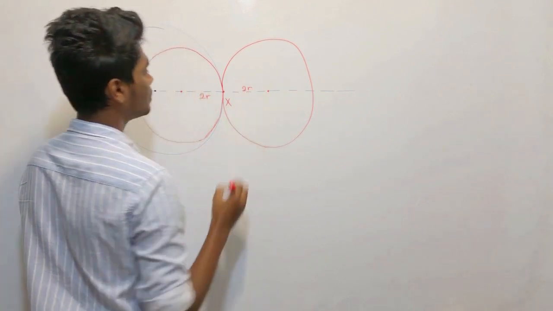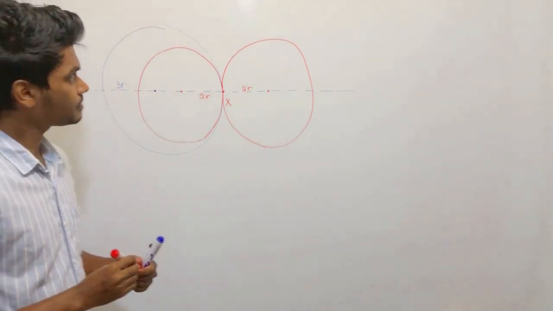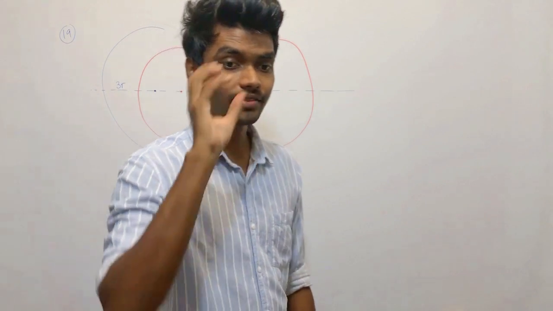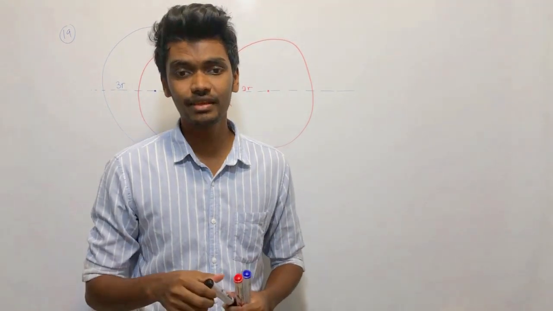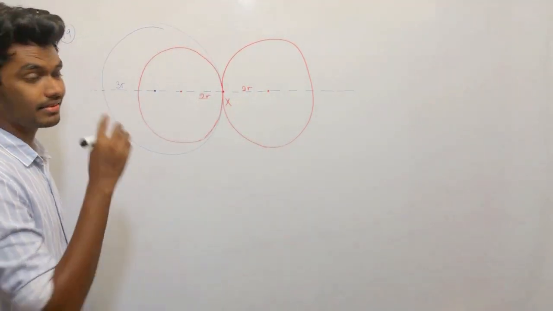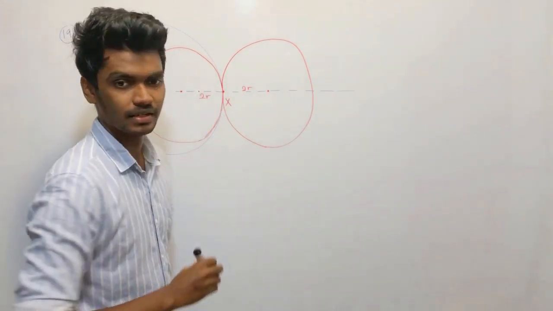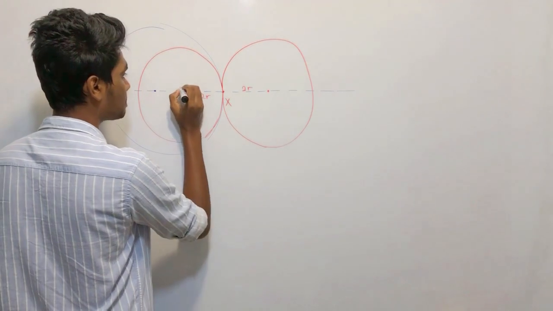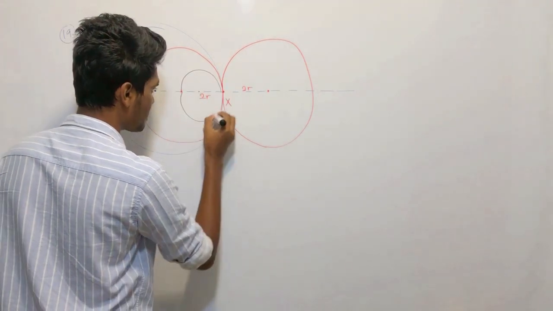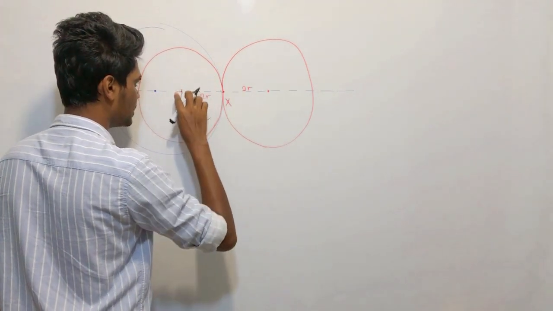What is this? 2R. And then another smaller circular ring is there, whose radius is R.